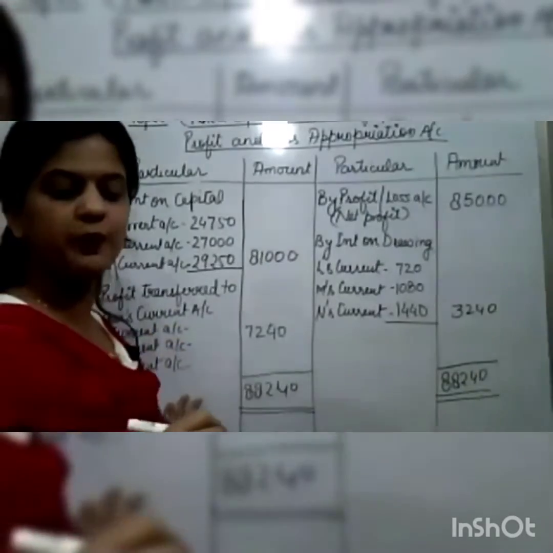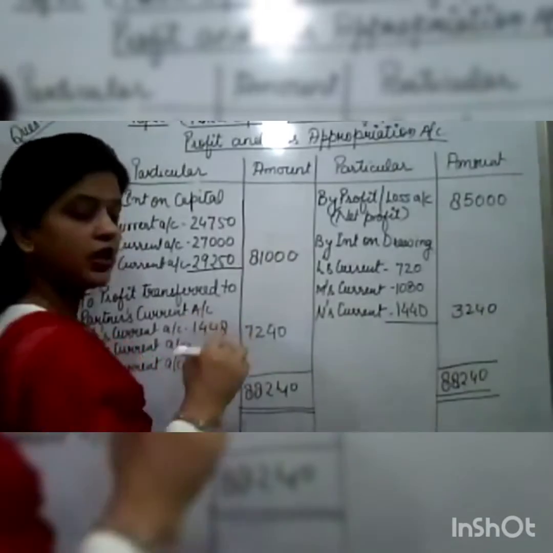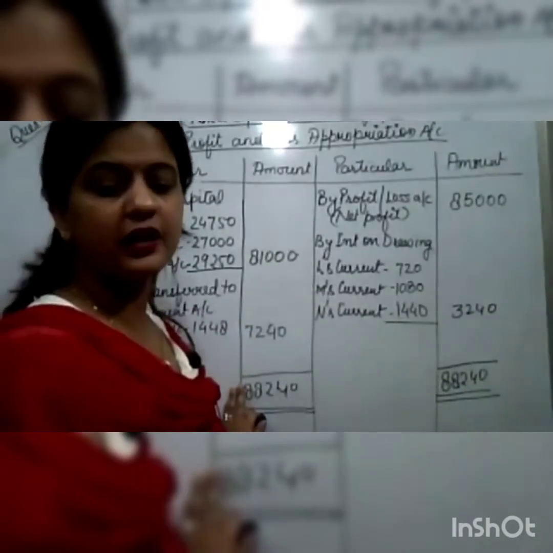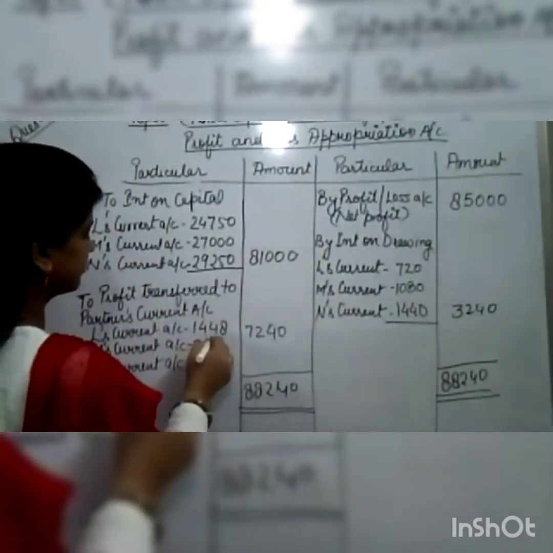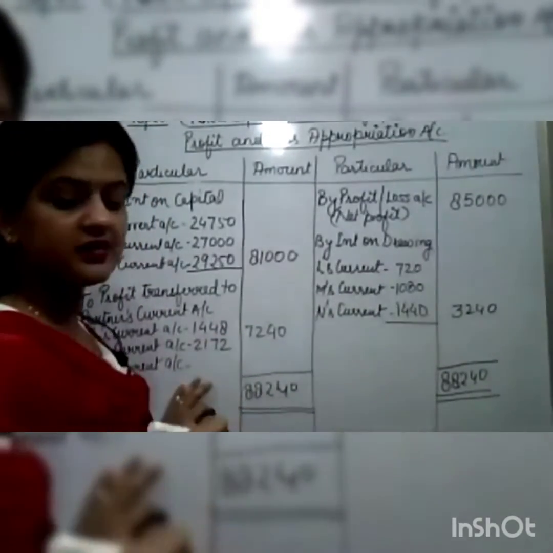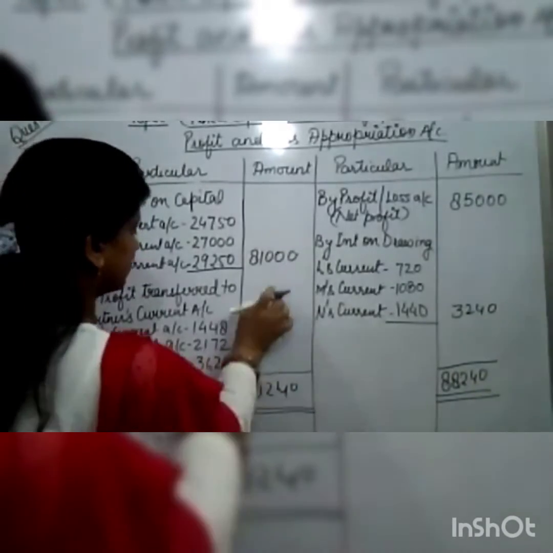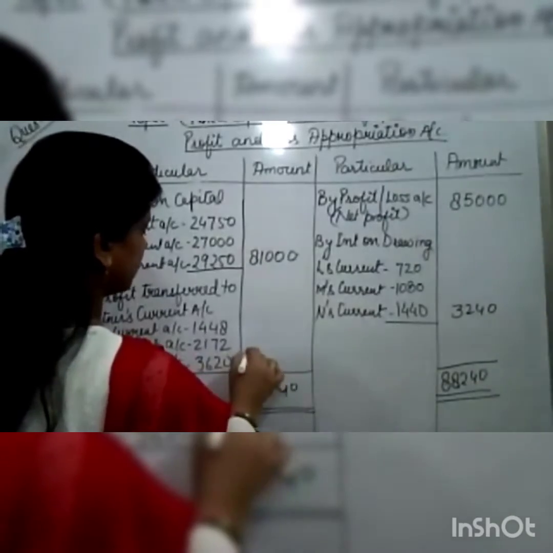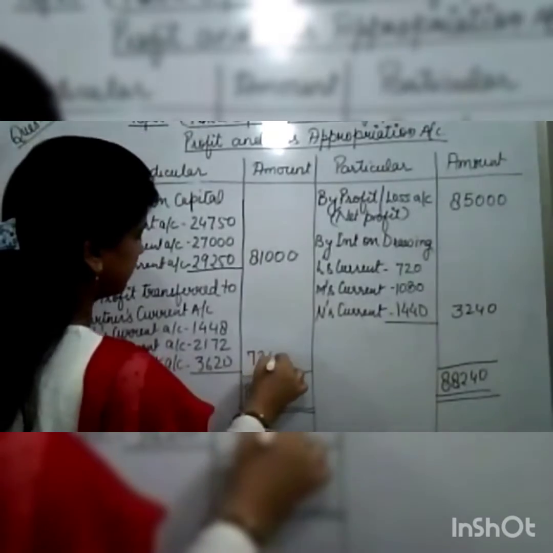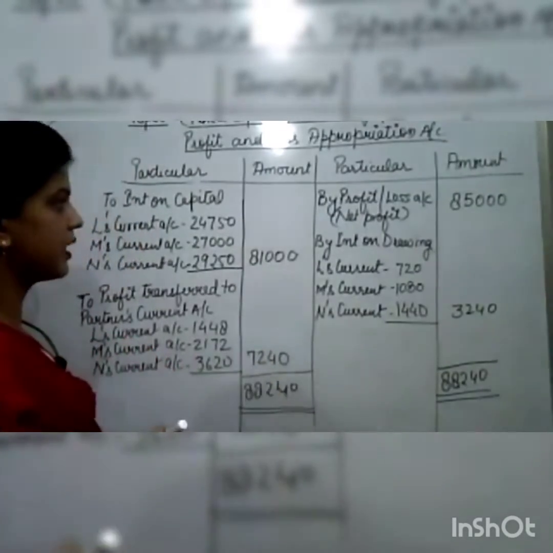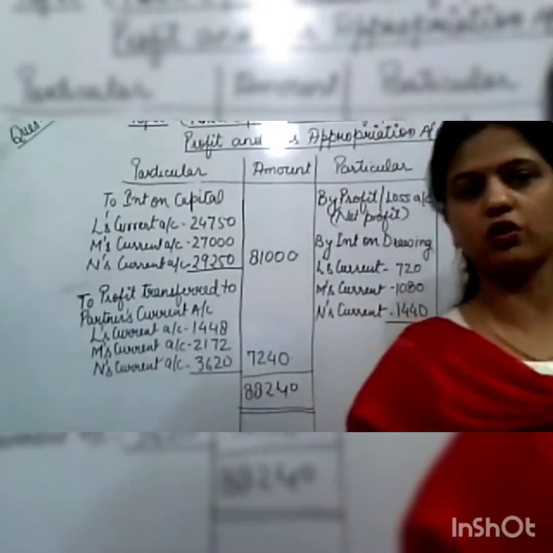Else current account will be 1,448. That is 2/10. And then 2,172. And for N's current account, 3,620, 7,240. Okay. So in this way, we have to prepare the profit and loss appropriation account of this question.